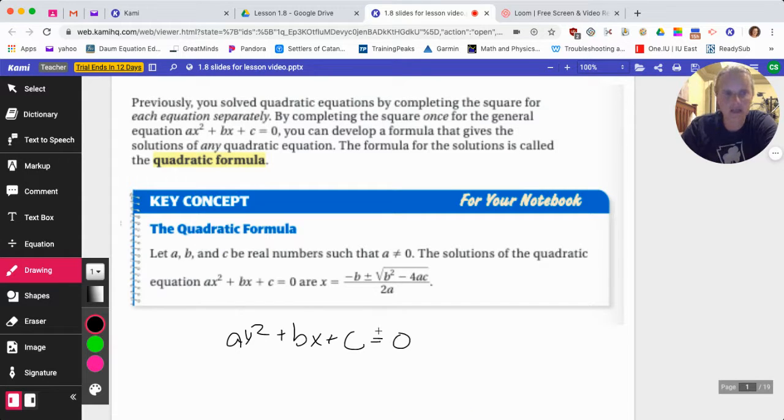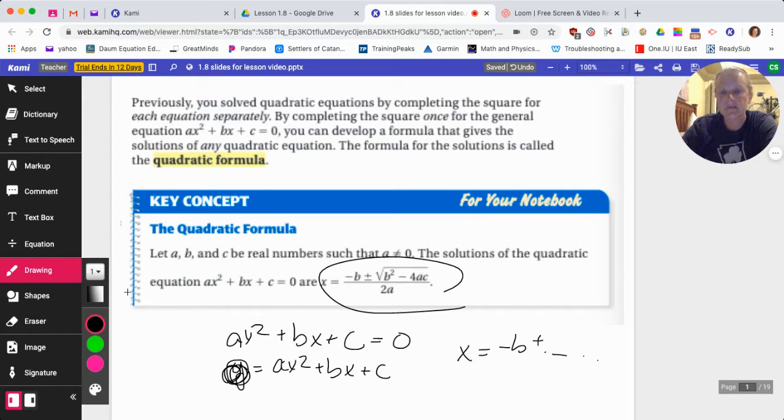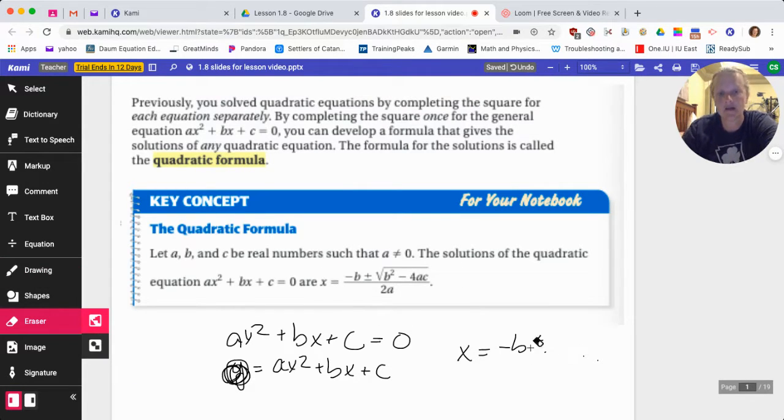That's a quadratic equation. The quadratic formula is for solving ax squared plus bx plus c equals 0. If I'm trying to solve for x, I have a formula that works, negative b, etc., etc. It's actually right there, okay? So when I use the term quadratic formula, it's a formula to figure out what the zeros, the roots, or the solutions of a quadratic equation are, okay?